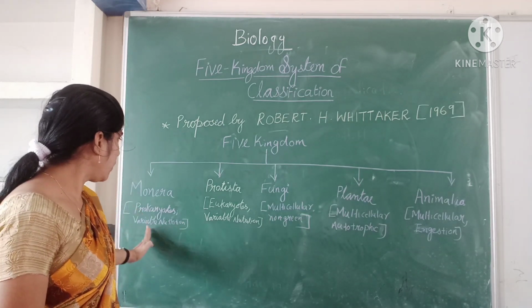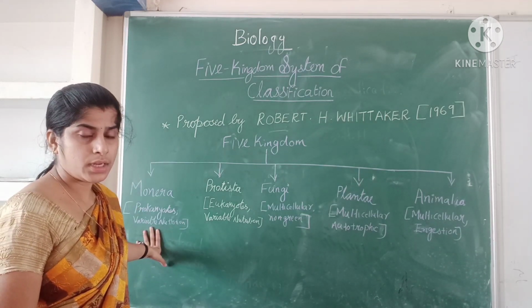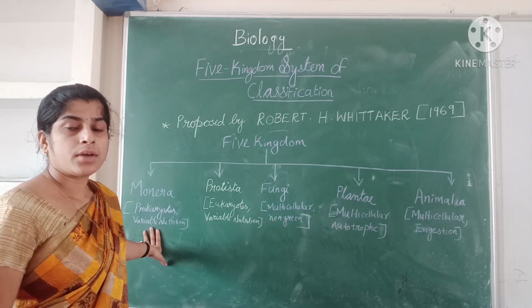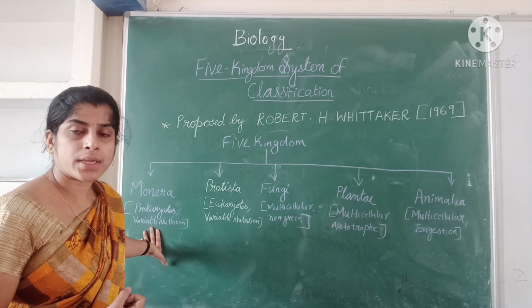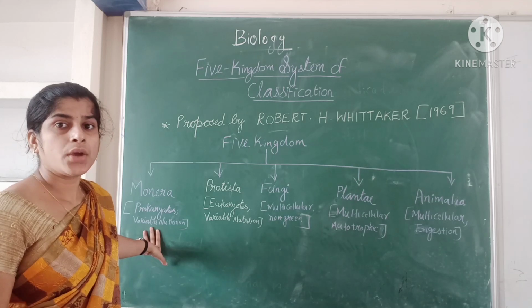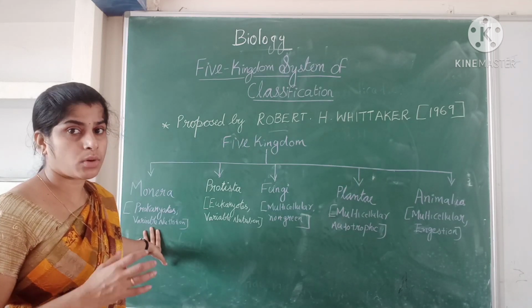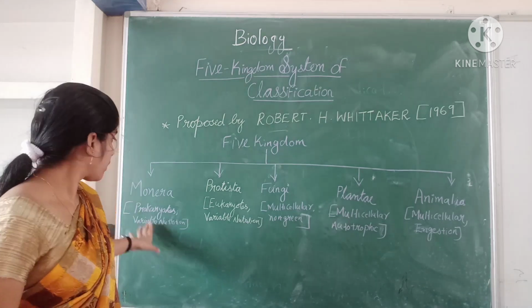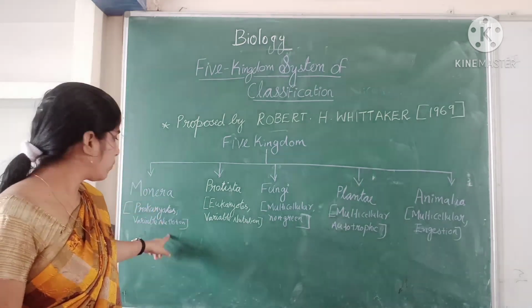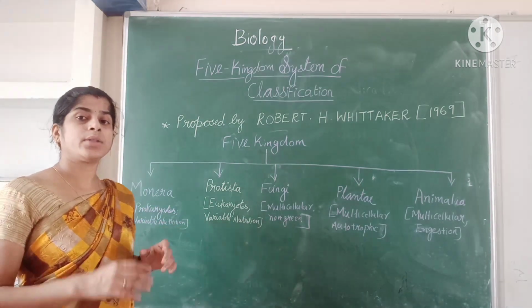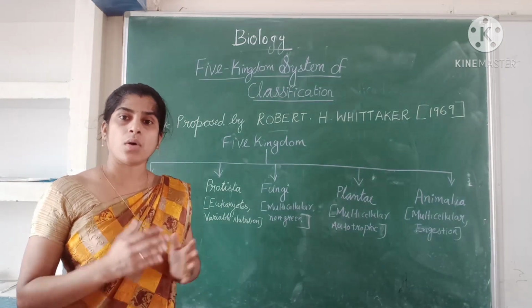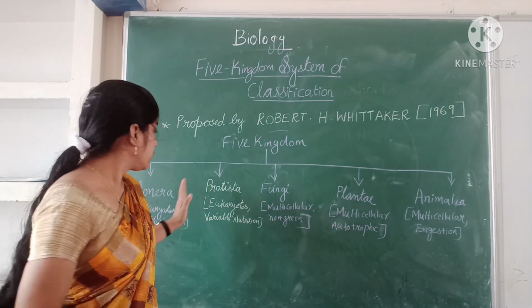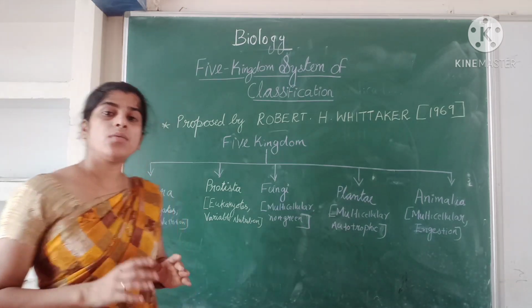First we are going to discuss Monera. Monera includes unicellular and prokaryotic living organisms, and the mode of nutrition is variable.